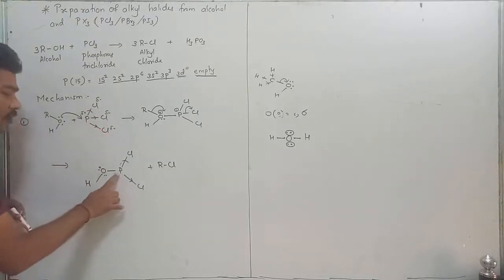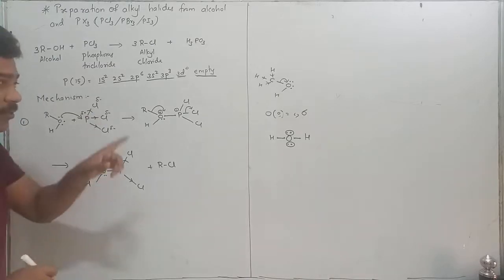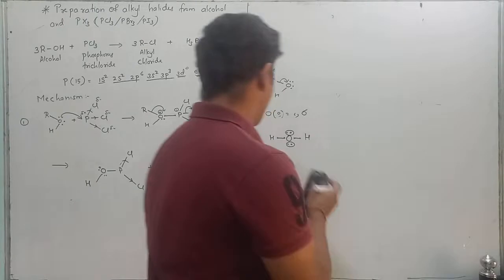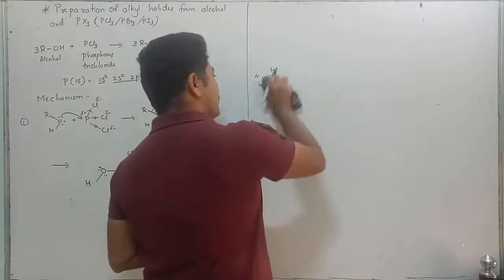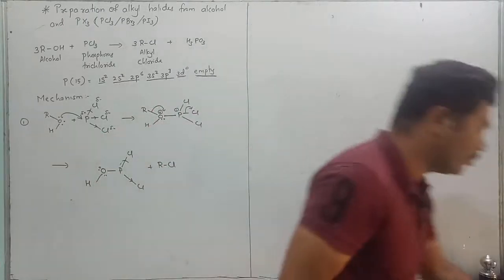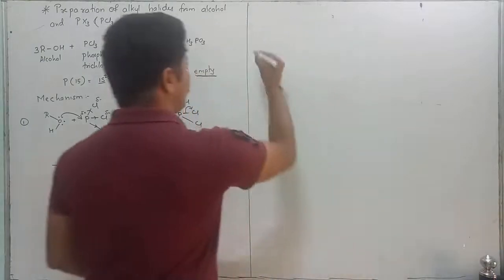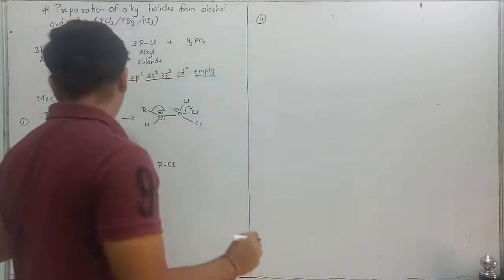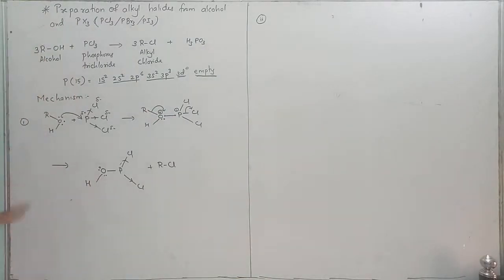Okay? That means phosphorus now can react with second alcohol. It will be in this manner. Same reaction, second procedure. Second one. This was the first one. This was the second one. First alcohol. How many alcohols are reacting? 3 alcohols. First alcohol has been reacted.